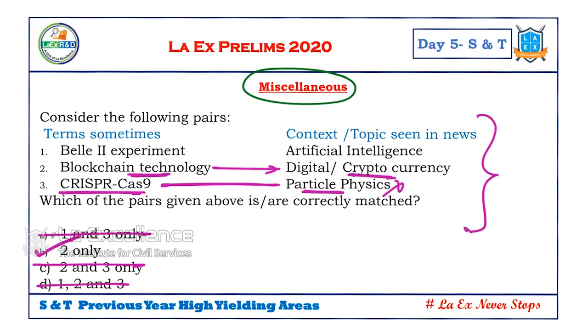For this, what do we need to do? We need to be thorough with regard to other topics. That's the only option.